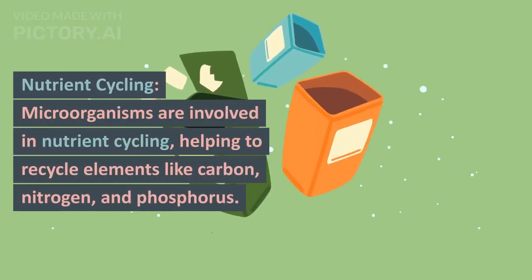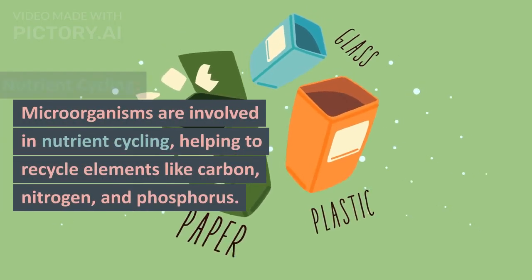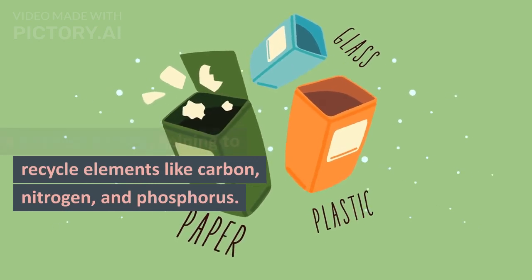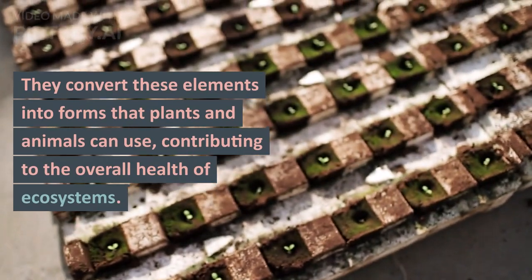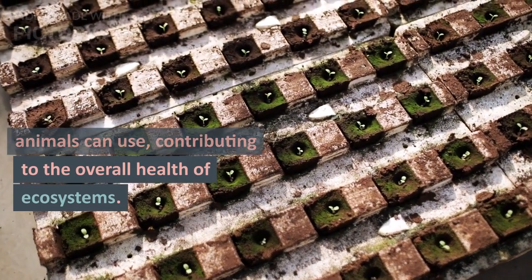Nutrient cycling. Microorganisms are involved in nutrient cycling, helping to recycle elements like carbon, nitrogen, and phosphorus. They convert these elements into forms that plants and animals can use, contributing to the overall health of ecosystems.